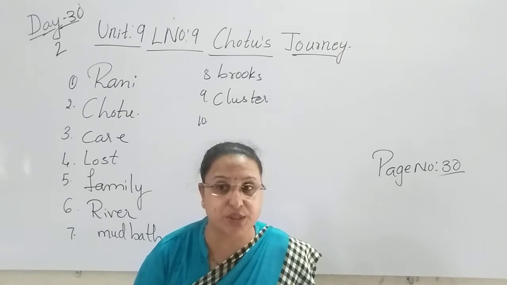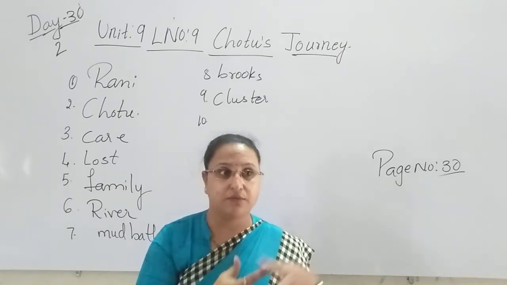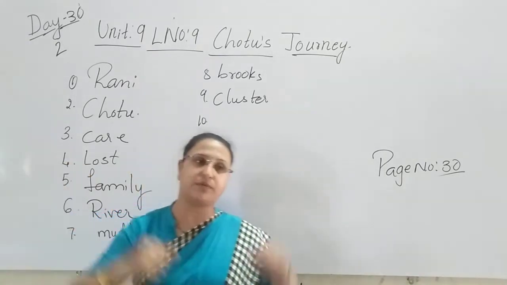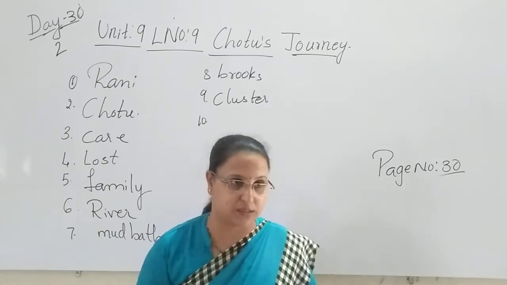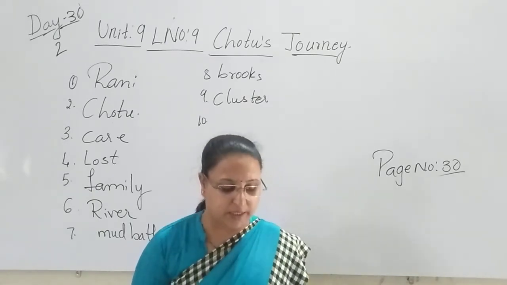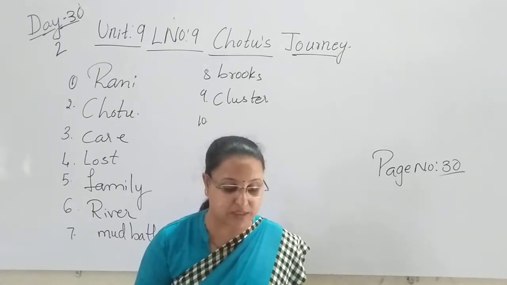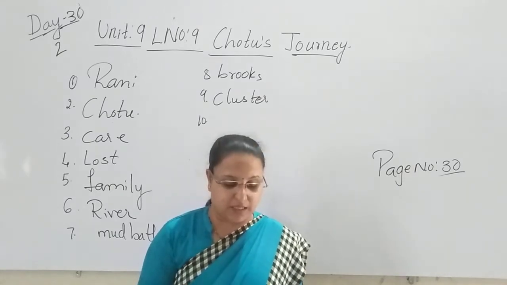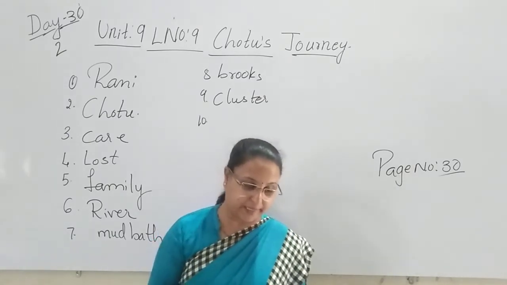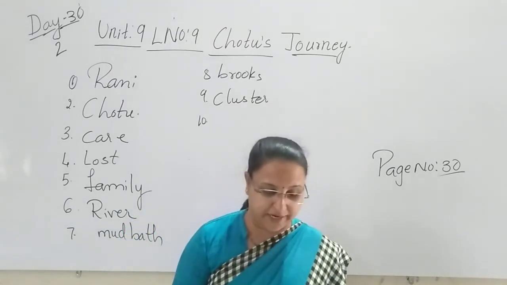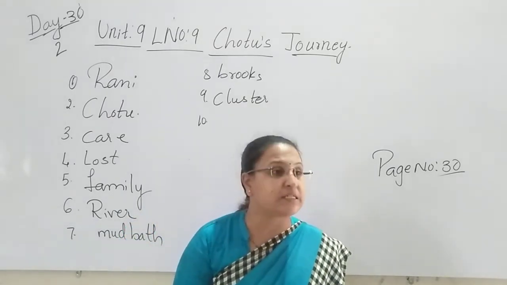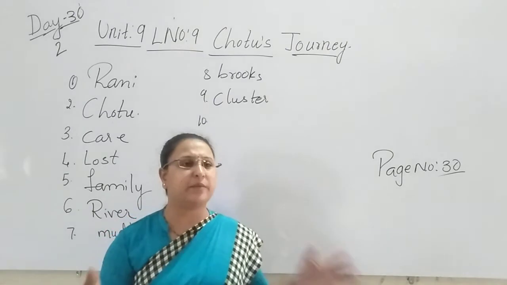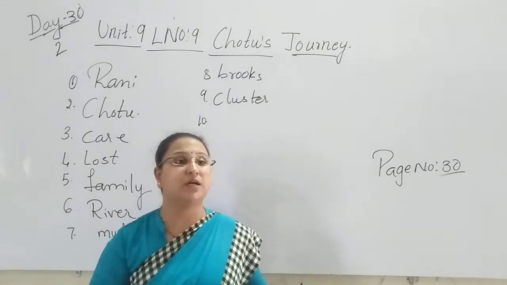Where did the elephants used to stay, children? The elephants used to stay in the forest. And when they wanted to go for the bath, the river was very far away from the forest. There was more distance. So they had to cross many small brooks and the thick clusters of trees to reach the river. Clusters means what, children? Clusters means blocks, clumps of bushes. Yes. There were many clusters fallen in the forest.